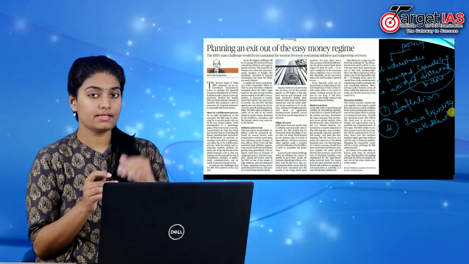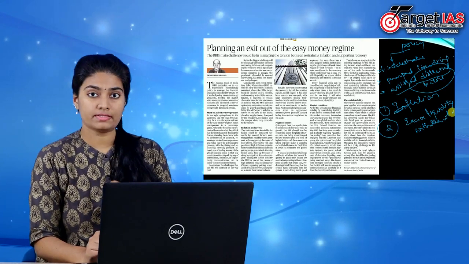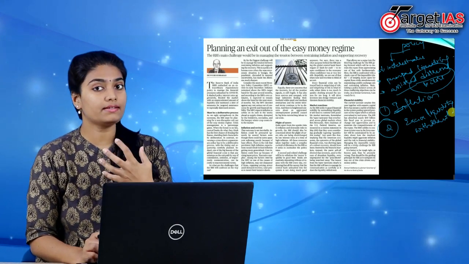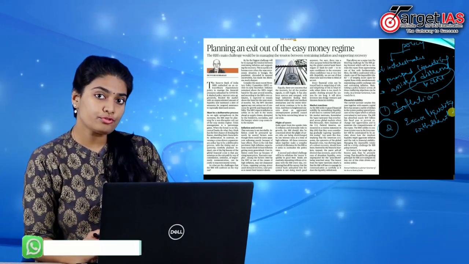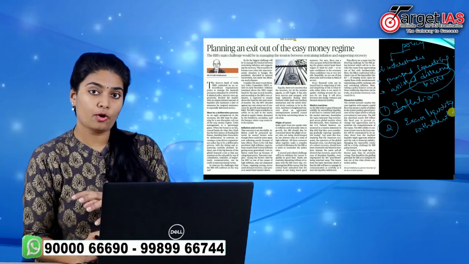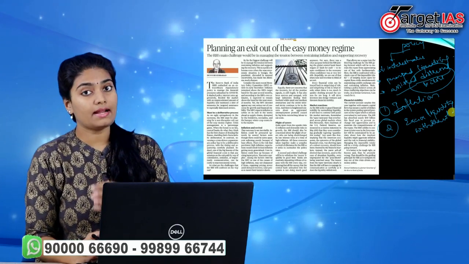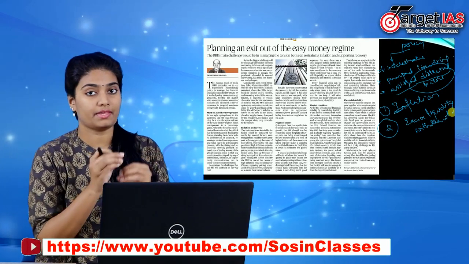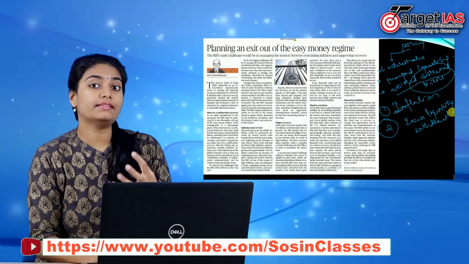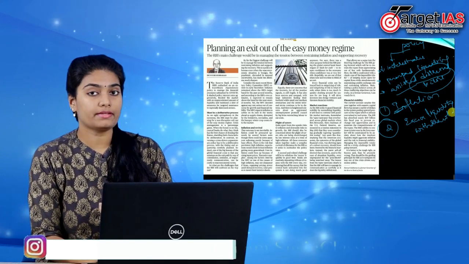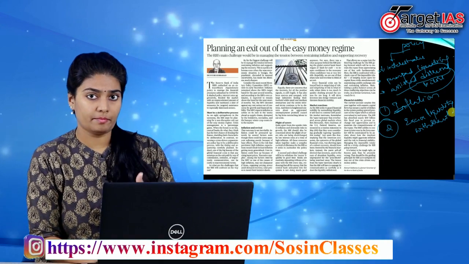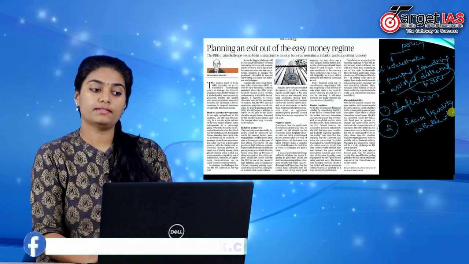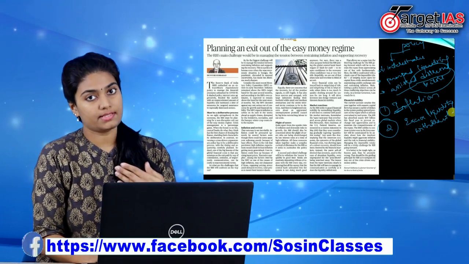The problem is that announcing this kind of policy may cause panic among private sector firms that are used to this excess money in the economy. If the RBI announces that it is going to withdraw all the excess liquidity, they may fear that they may lose their investment or support from the government. So this is another challenge that the RBI may face with its exit from the easy money regime.